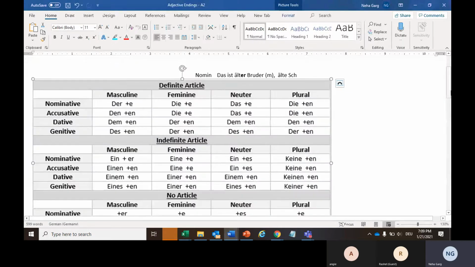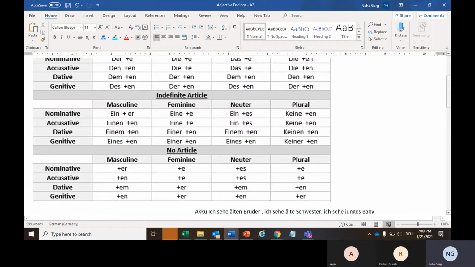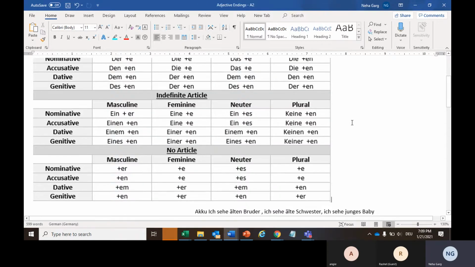And if I talk about plural, learning plural in this table is pretty simple, because with both the cases, with definite article and indefinite article, we are keeping our article as it is, and then we are adding extra en to it with all the cases, be it nominative, accusative, dative or genitive. Here also we are adding just extra en.